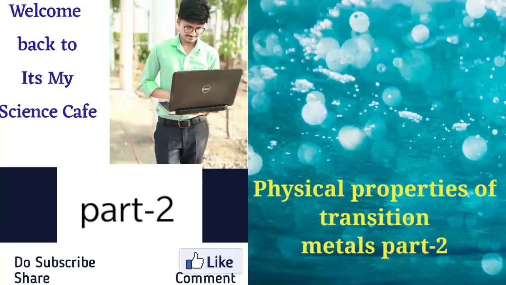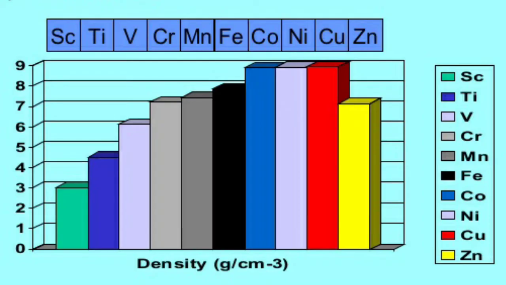Hello everyone, in this class we are going to discuss density and melting point of transition elements. Very firstly, we will discuss the density of transition elements. All the transition elements possess very high density. Across the periods, density varies inversely with the atomic radii.